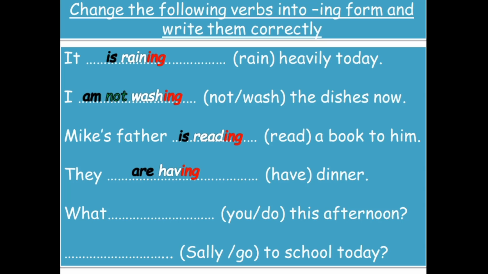This is a question with a WH question, if you remember. WH plus the interrogative form. So, what are you doing this afternoon? Great. And the last one, Sally go. This is a question mark, so I should say, is Sally going to school today?